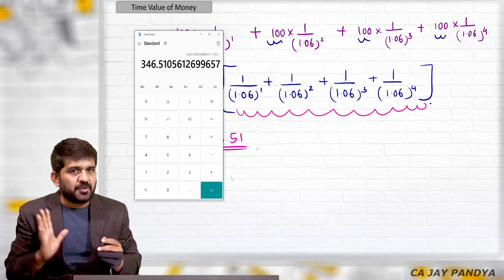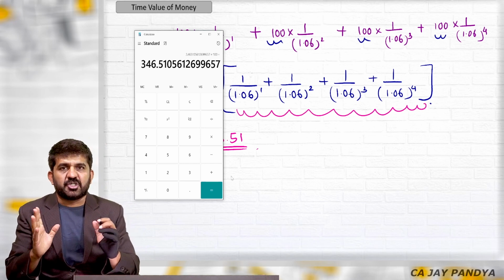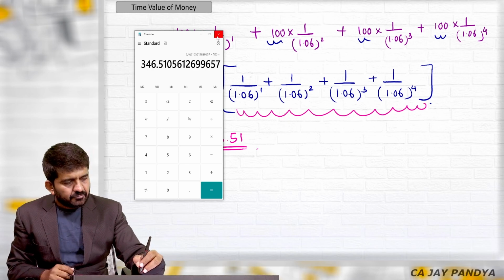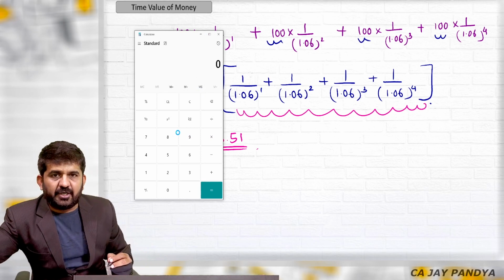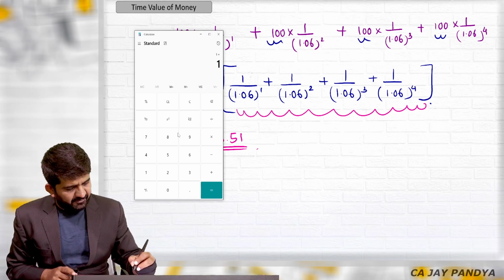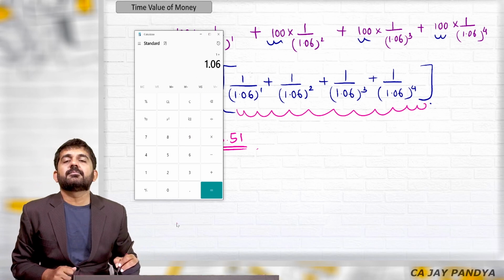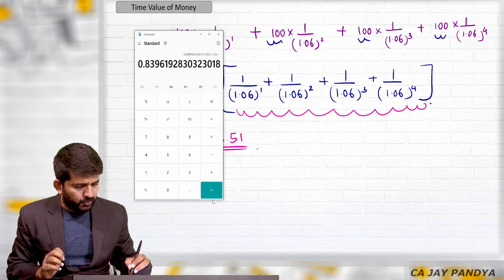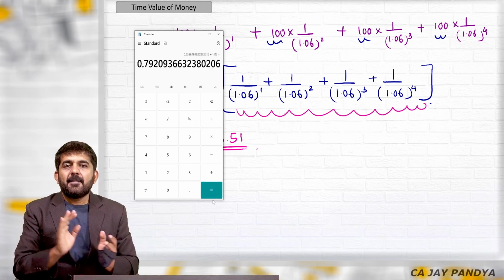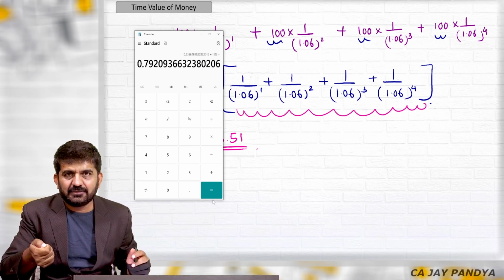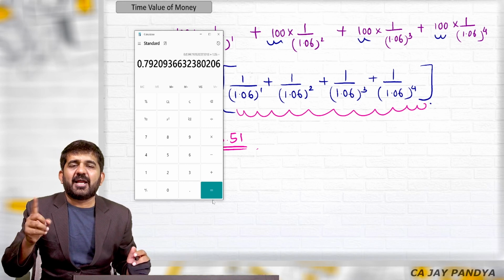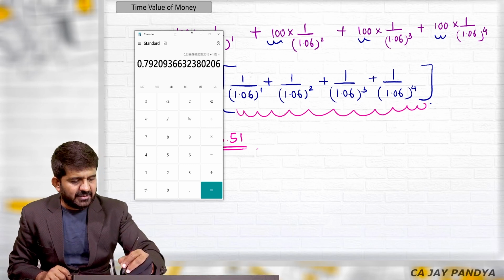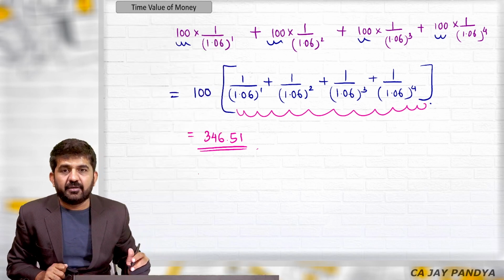Now I am not having this function, but you all will be having this function, which is GT in your calculator. Let us try it with GT. All of you open your calculator. Do this: 1 divided by 1.06. Press is equal to 4 times: 1, 2, 3, 4. Press GT in your calculator. GT multiplied by 100, which was taken as common. You will be getting the same answer, that is 346.51.